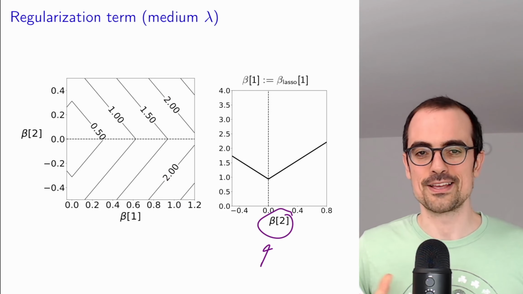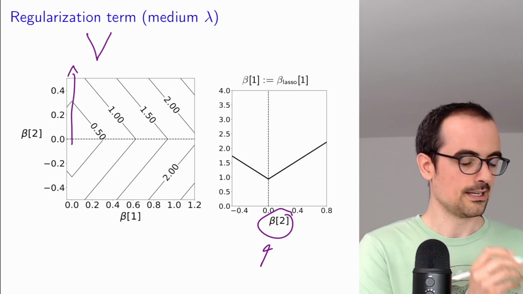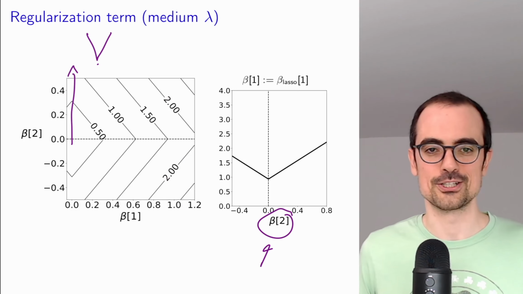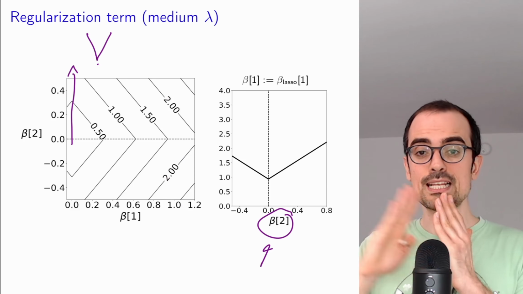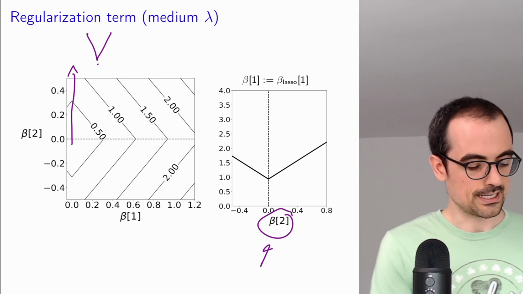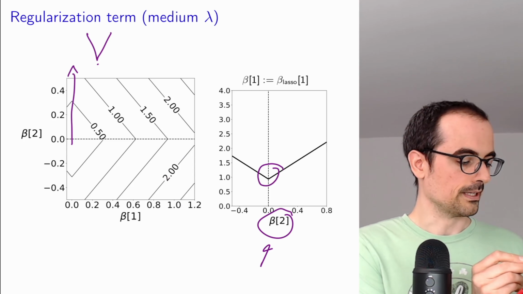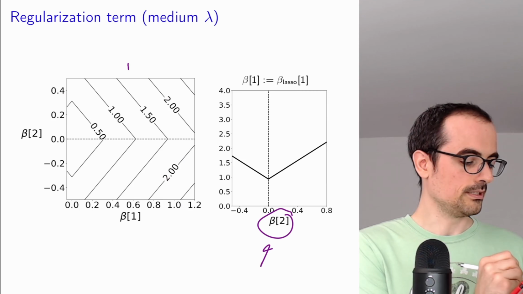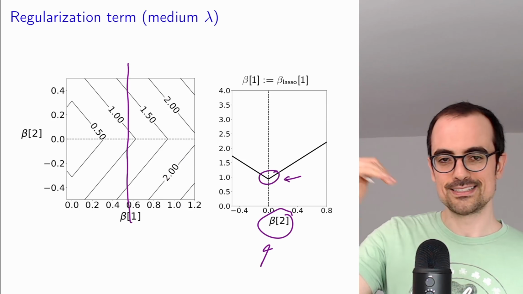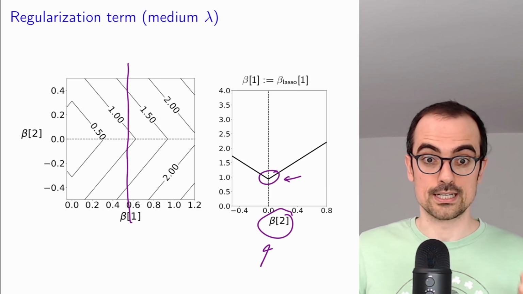Of course, there's nothing special about the spurious coefficient. If we looked in this direction, we would again see a kink where the first coefficient is 0. So again, nothing special, it just happens in the direction of every coefficient. But the important thing is that the regularization term is doing what we want, at least on this line, which is what we're interested in. It has this kink at the point where the second coefficient is 0.